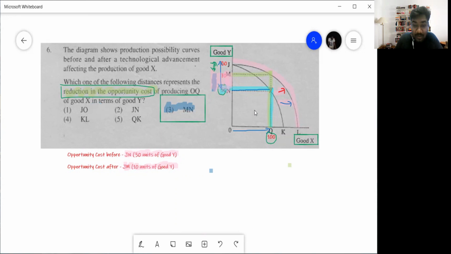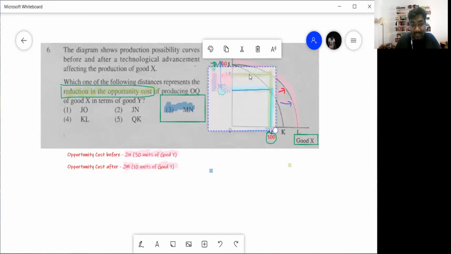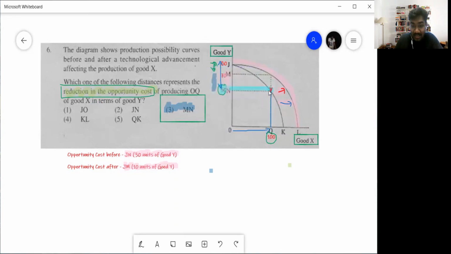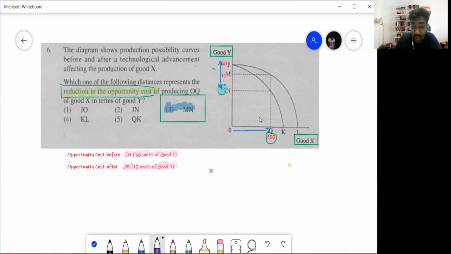So when you produce OQ, let me erase the stuff that I have drawn here right now. I'll draw this once again, okay? How do you read this graph? Earlier, I'll just give some numbers here so you understand it better, right? Let's say OQ means 100. So earlier, when you are producing 100 of good X, how much of good Y can you produce? How do you find that?